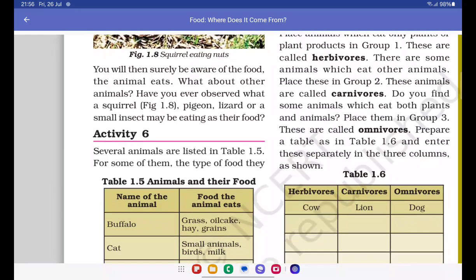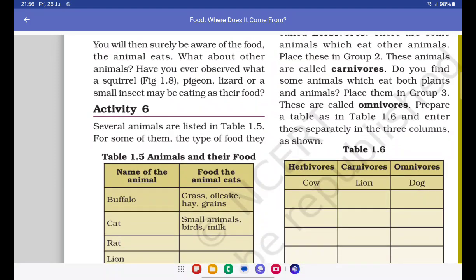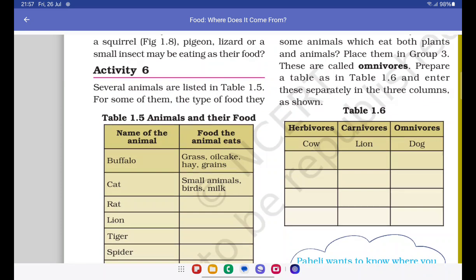Next we move on towards carnivores. Carnivores are those which eat only, I repeat, only meat-based or animal-based food. Then third are omnivores. Omnivores are those which are flexible, which eat both plant-based and meat-based or animal-based food. A good example of this is humans and bear as well. You know, bear was the first example that I read about of an omnivore when I was a kid.